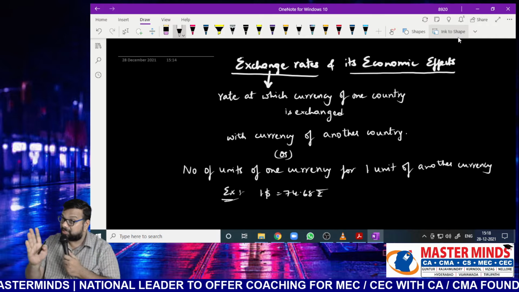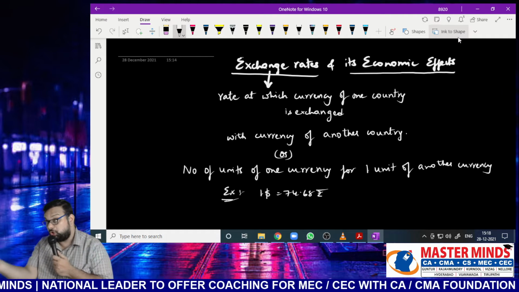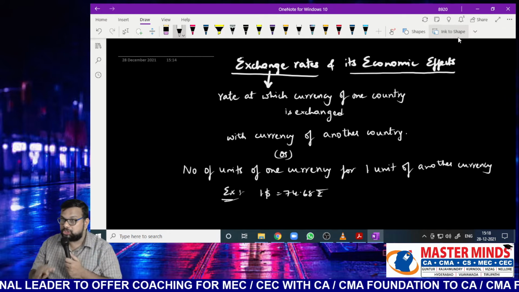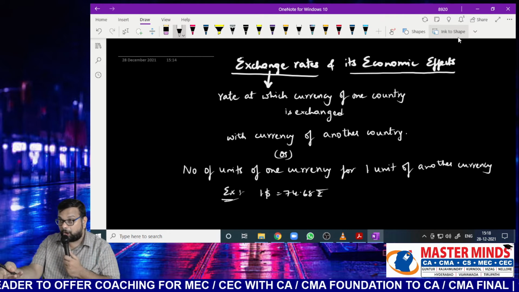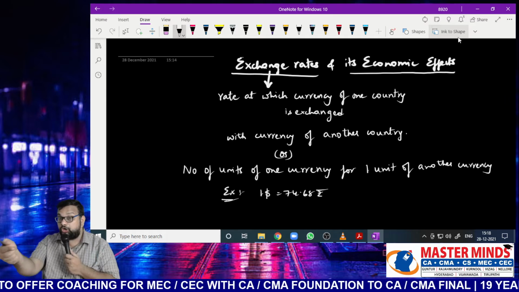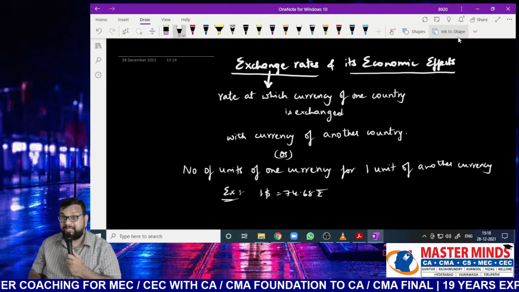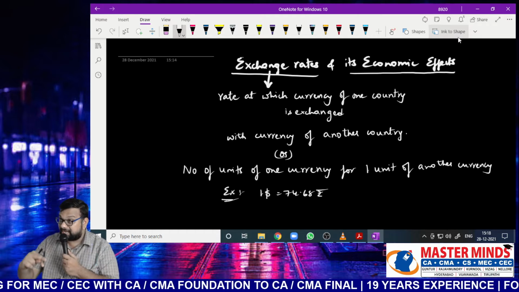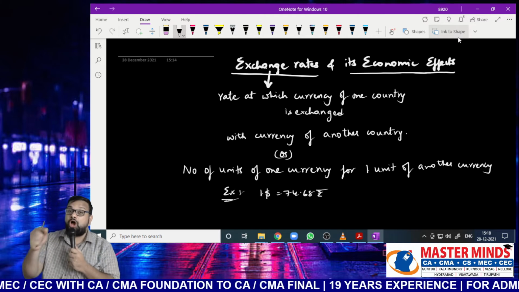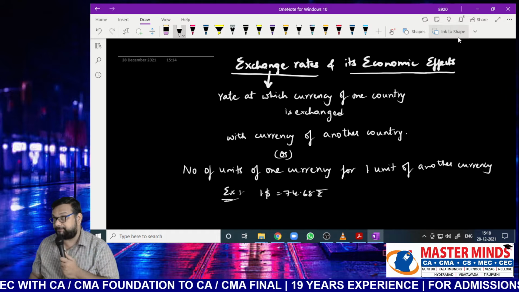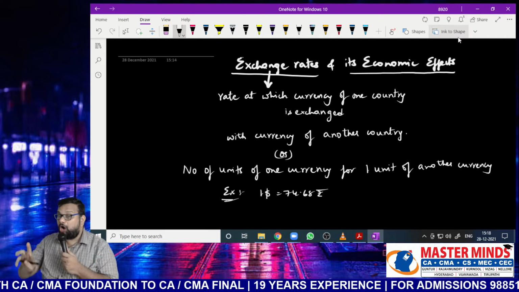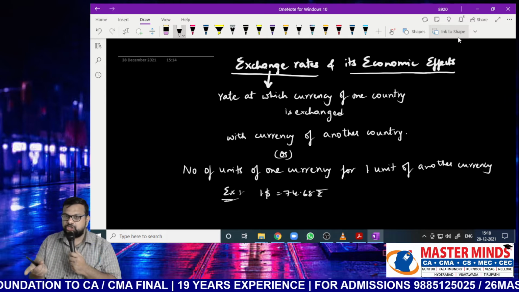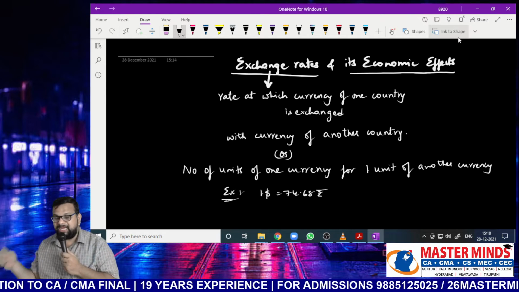That means we are converting from dollars to rupees or rupees to dollars. If you want to buy $1, how much do you have to pay in rupees, Nana? 74.68. That means in order to buy one currency, you are paying 74.68 rupees. You are converting from one currency to another currency. This is called the exchange rate. How we will define this rate, we will see later on. But exchange means conversion of one currency into another currency.